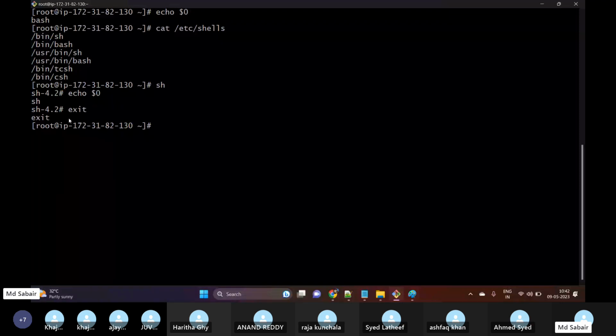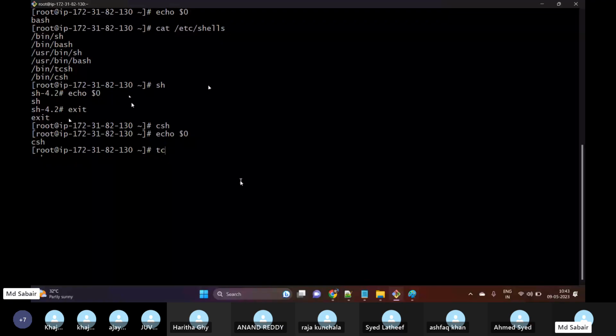Now if I want to use csh, I can go for csh, and if I do echo $0, it will display which shell I'm using right now. If I want to use tcsh and do echo $0, this will display which shell I'm using.